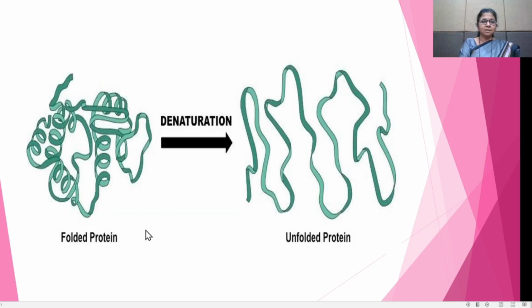See here, this is the structure of proteins which is in the folded position. And after denaturation, they are unfolded proteins, that means in the primary structure. After the denaturation process, the proteins are in the primary structure, and this process is called denaturation.